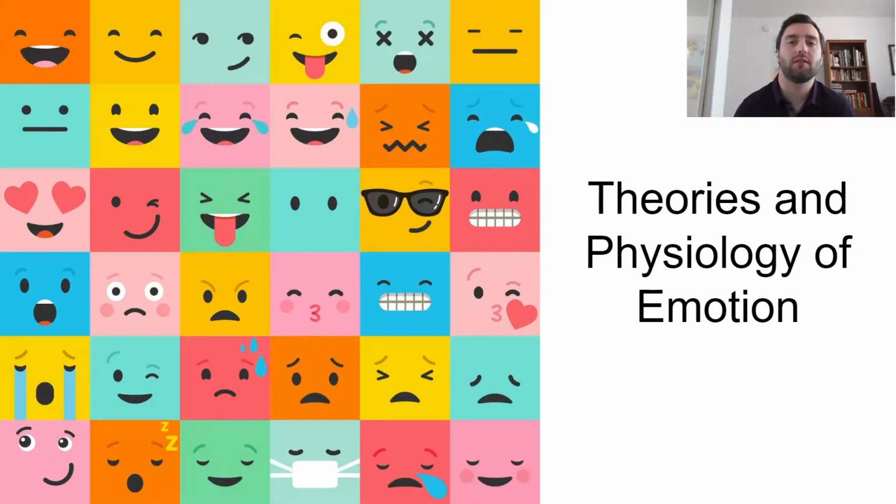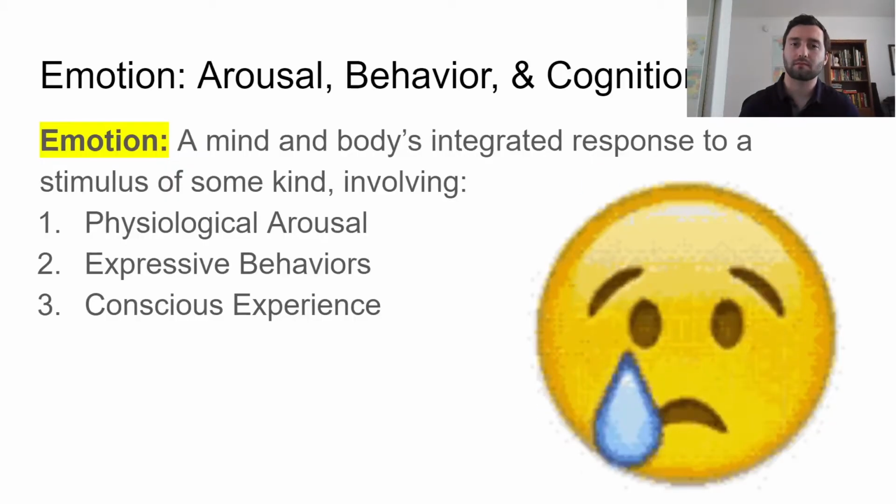Welcome to part 5 of Unit 7, Motivation, Emotion, and Personality. Today we're going to start talking about emotion, and we're going to start by first looking at the theories about emotion and the physiology of emotion.